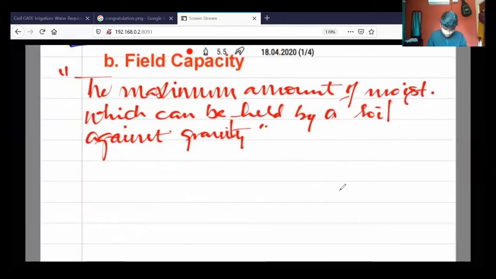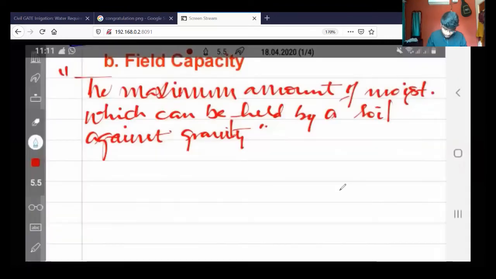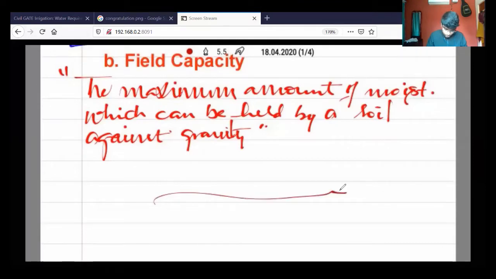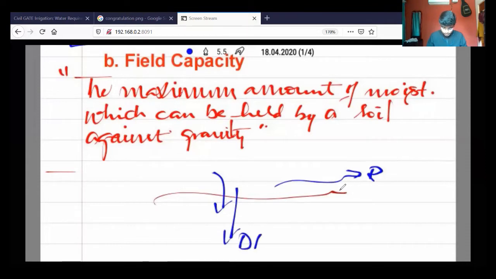For example, suppose we have given the moisture to the ground. Now what happens? Some moisture will go as a runoff, some moisture will go as a deep percolation, right? Some will be retained in the soil after meeting all the losses. So that is retained by the soil, the moisture which is retained by the soil against the losses.